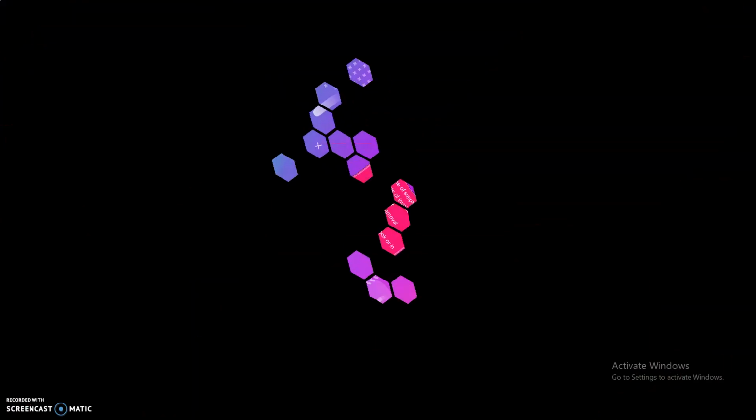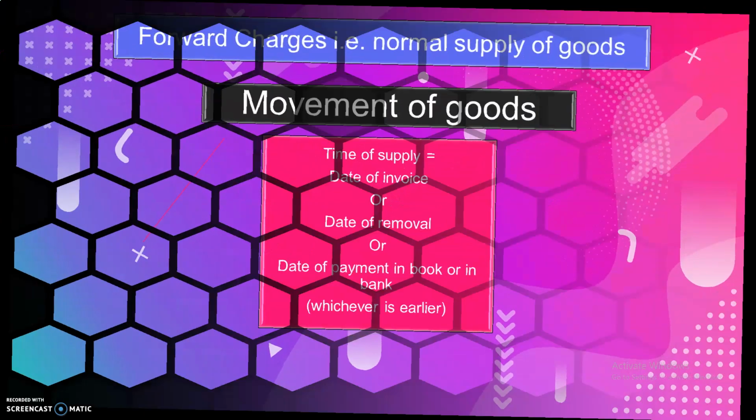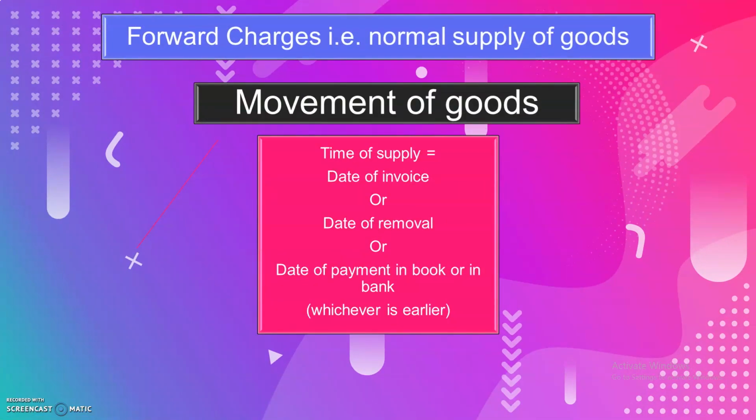of illustration number 2. Now on your screen you can see the whole information which is available regarding illustration number 2, that is movement of goods. When it comes to movement of goods, time of supply becomes date of invoice or date of removal or date of payment in book or in bank, whichever is earlier. So here again what we have to do, we have to take these three dates and we will take the earliest of these three dates.